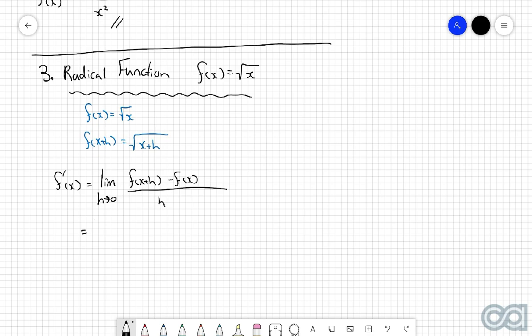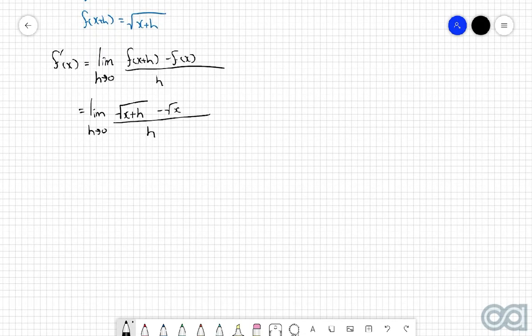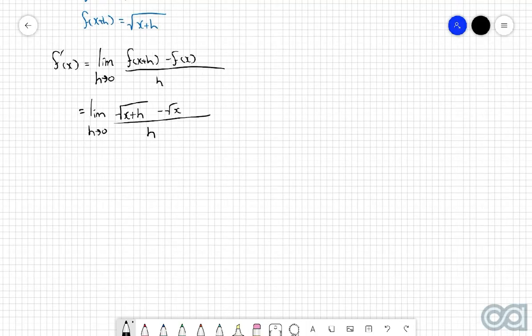Putting in the two functions that we've got, that's the limit of h approaching 0, the square root of x plus h minus the square root of x divided by h. Alrighty, so unlike the last two, with polynomials we expanded and simplified. We don't have anything that we can expand and simplify here. With reciprocal functions, we multiplied by the denominators, but in this case here we don't have any fractions. So what do we do in this kind of scenario here?